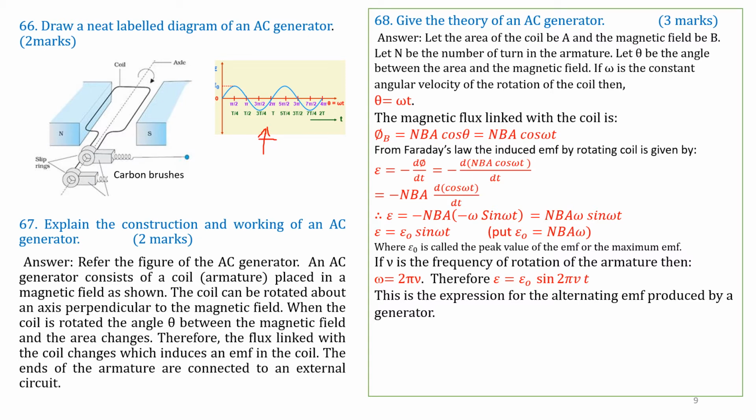So E is plotted on the y-axis and omega t on the x-axis, and E naught, the peak value or the maximum value, is shown here. This is the positive maximum, and this below 0 is negative, so this is the negative maximum. This is 0. So the induced EMF oscillates between 0, plus E naught maximum, then 0, minus E naught, and then 0. This is one cycle.